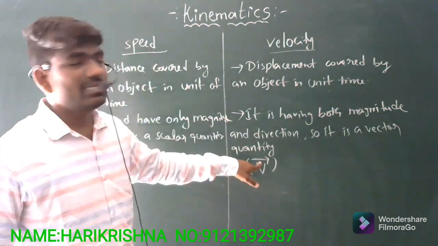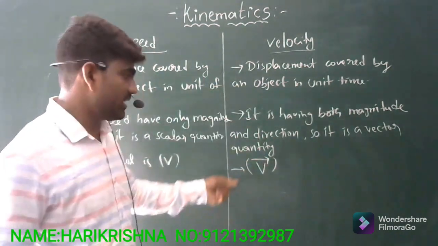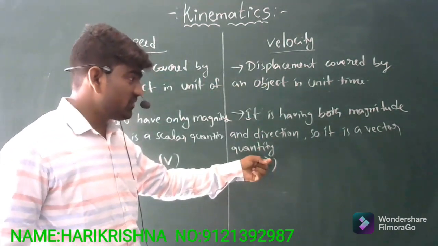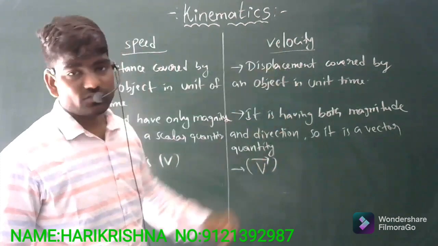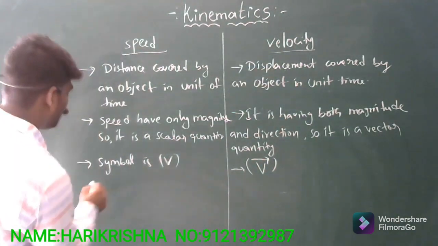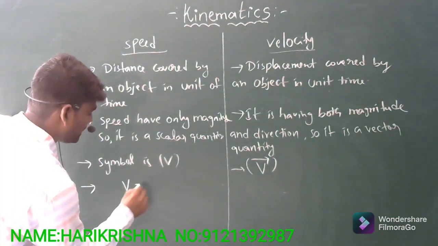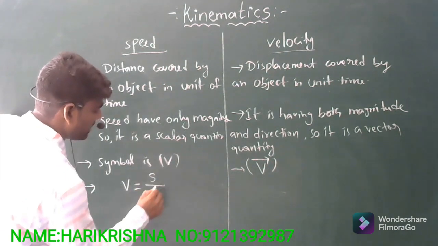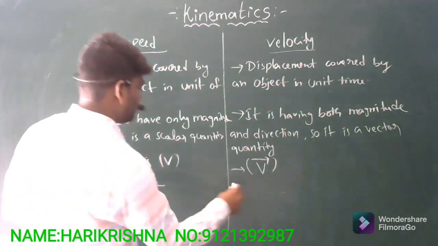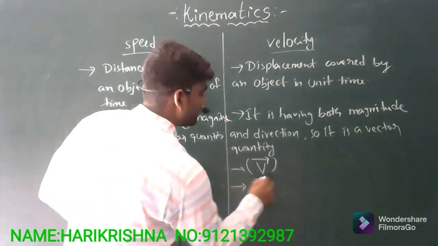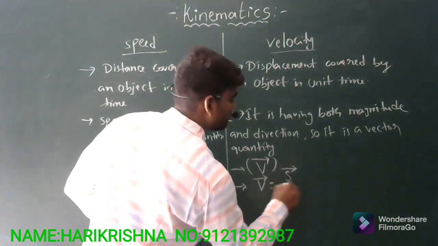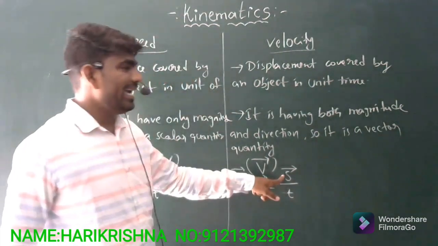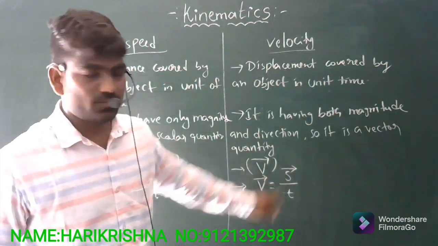This arrow mark indicates a specified direction. So due to magnitude and specified direction, velocity is a vector quantity. Coming to the formula, speed equals distance traveled in unit time, and velocity equals displacement traveled in unit time, where S with an arrow mark is the symbol for displacement.